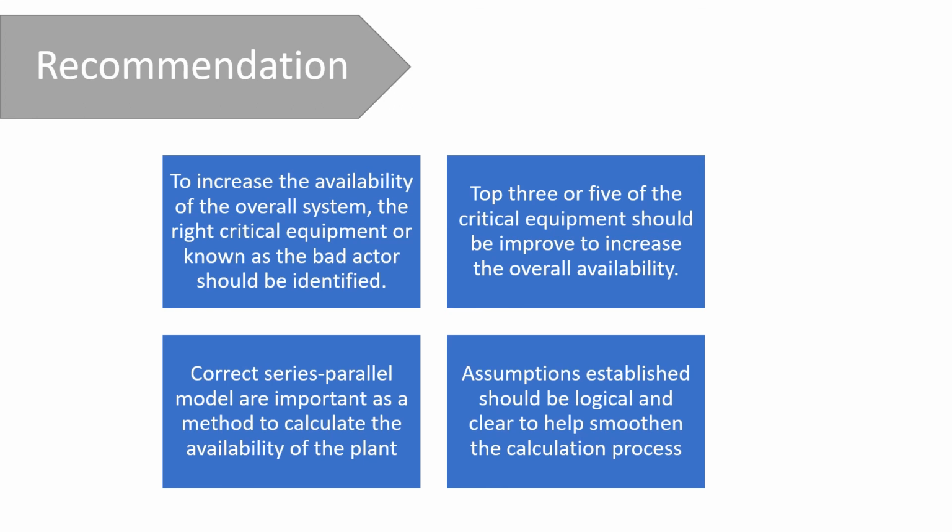Now, we will continue with recommendation. Firstly, the critical equipment, or known as the bad actors, should be identified after getting the overall availability. This can be done by arranging the equipment with the lowest to the highest availability. Then, the critical equipment should be improved. This is to help the availability of the overall system to increase and can reach the expected availability, that is 0.99. Next, a correct series parallel model are important to avoid mistakes in calculating the availability. Lastly, the assumptions established should be logical and clear. It is to help smoothen the calculation process.